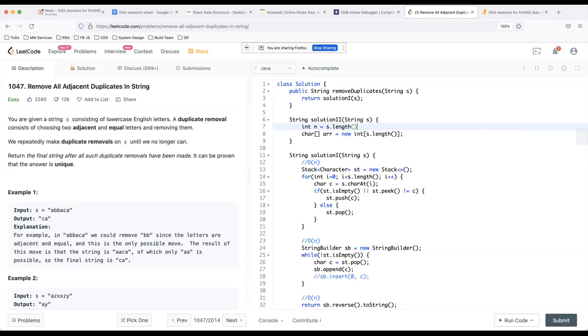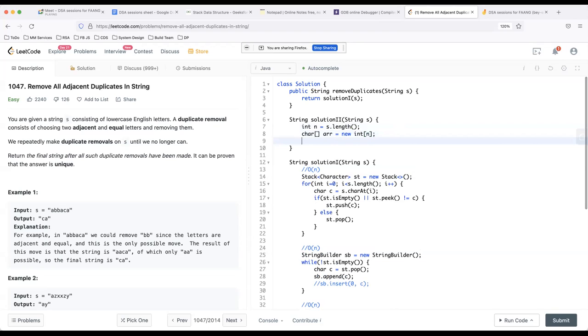so I define n is equal to s dot length, and now what I want to do is take two indices. One is to traverse in the array, and second is to traverse inside the string.